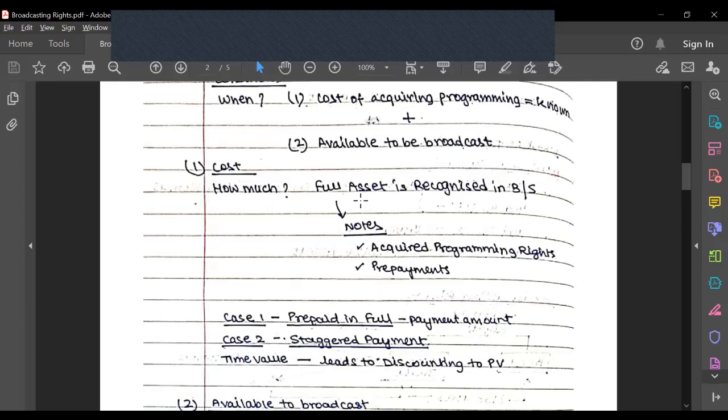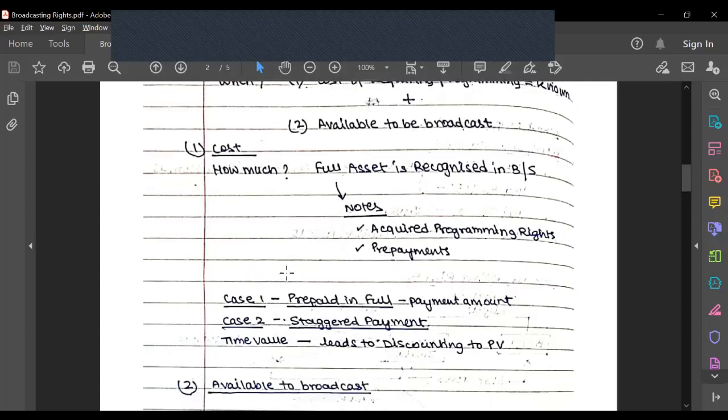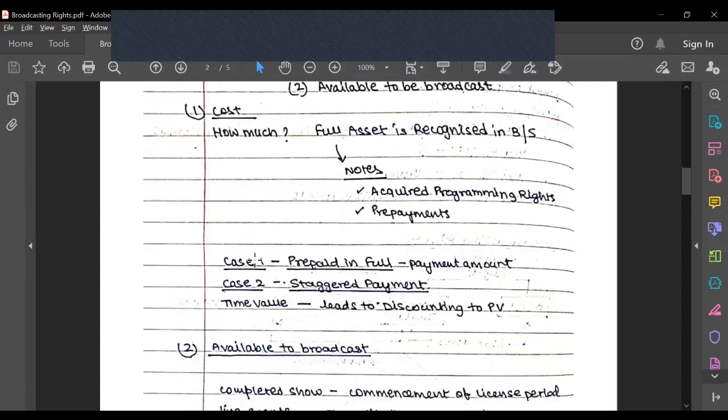So in the balance sheet, the full asset should be recognized at first, and after that, when we go into the notes to accounts, we can separate it on the basis of the acquired programming rights or the prepayments. So let's take two cases that could happen.